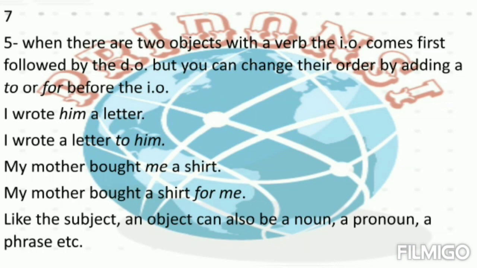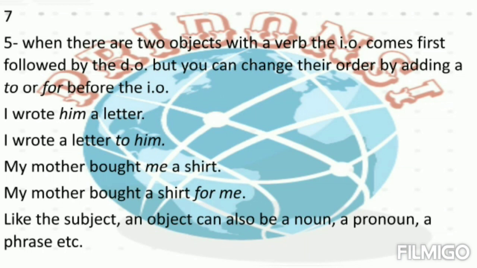I wrote a letter to him. Here, the direct object, a letter, has come before the indirect object, him. So we added to before the indirect object, him. My mother bought me a shirt. Or my mother bought a shirt for me.